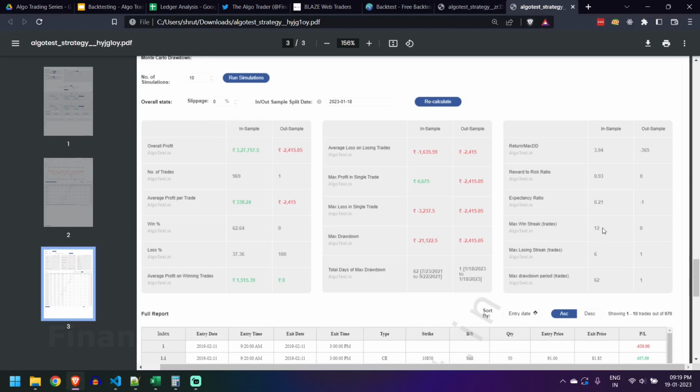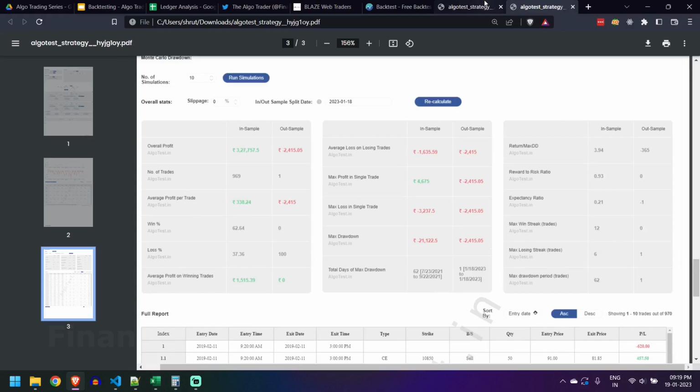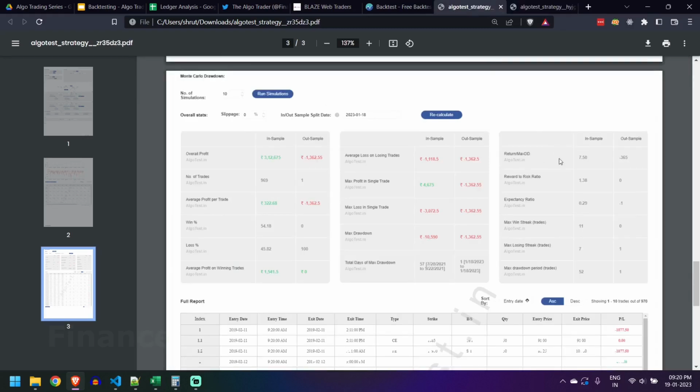We have kept winning in this strategy, and this max losing streak is 6 consecutive trading days in which the strategy has given losses. It is almost similar here. So the main thing to consider, for why the strategy with the trailing is better than without trailing, is this return divided by max drawdown, which is better than the other strategy.